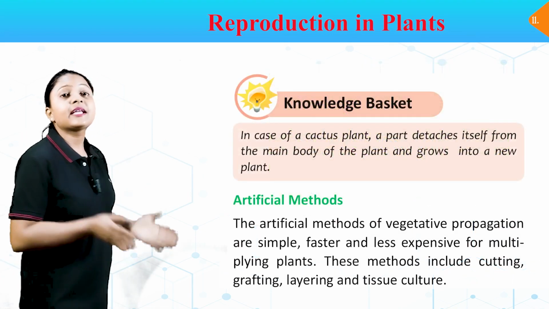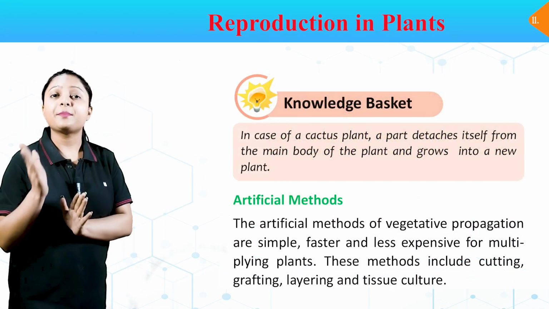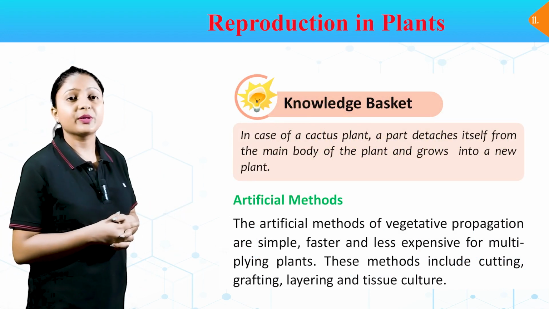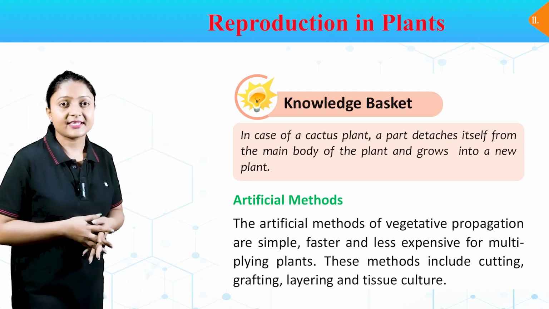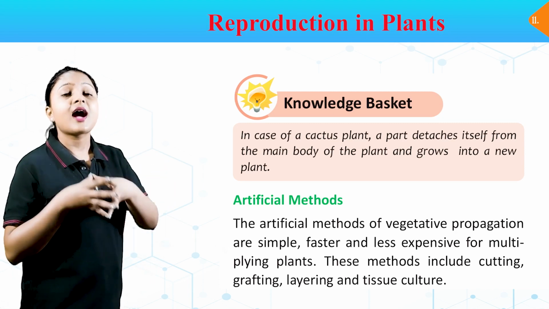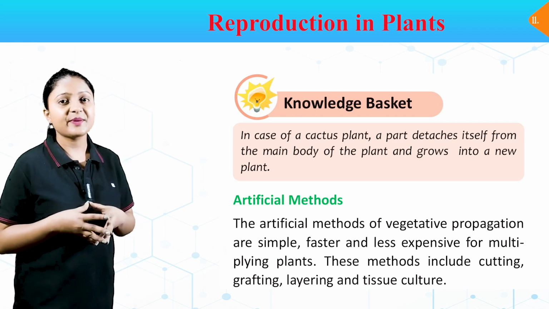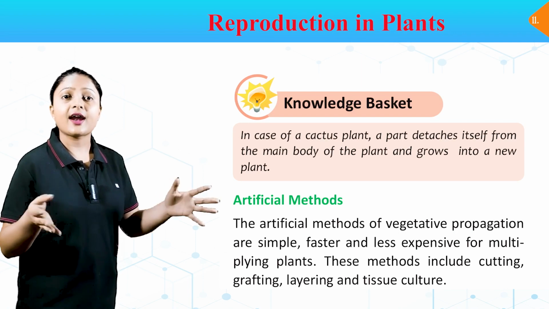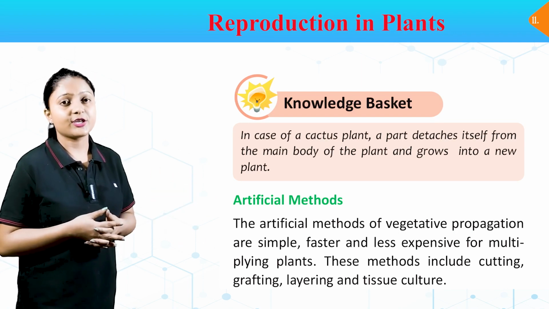Knowledge basket. In case of a cactus plant, a part detaches itself from the main body of the plant and grows into a newer plant. Artificial methods. The artificial methods of vegetative propagation are simple, faster and less expensive for multiplying plants. These methods include cutting, grafting, layering and tissue culture.